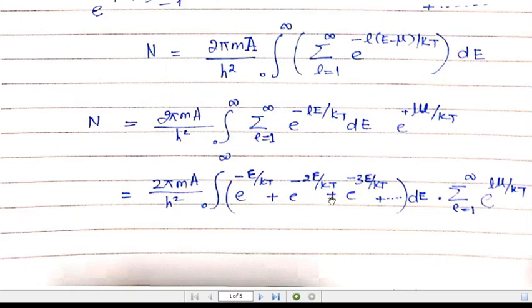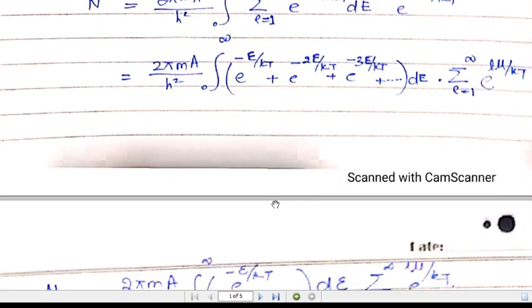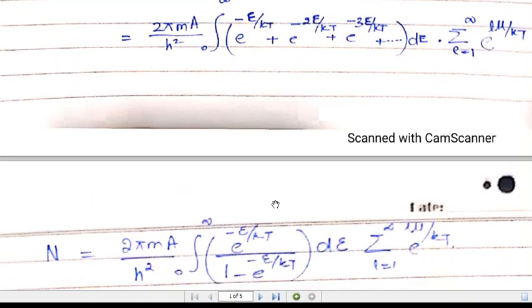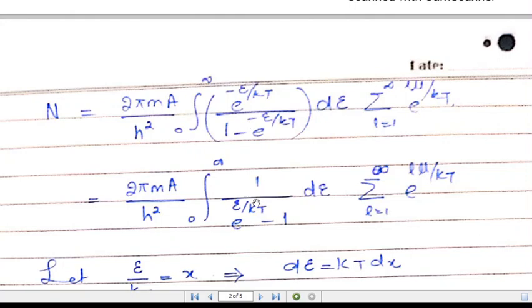This can be easily solved since it is a geometric series with the solution A over 1 minus R, where the common ratio is exponential of minus E over kBT. So A is exponential of minus E over kBT, and R is also exponential of minus E over kBT. Substituting this value in the above expression and rearranging, you will be left with this expression.